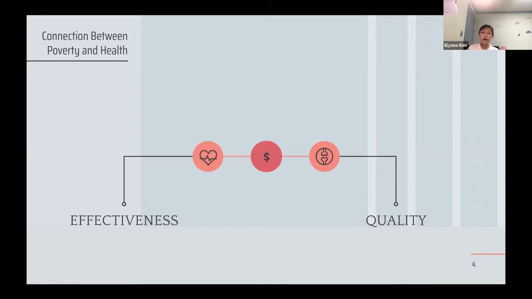And poverty can affect these two things because firstly, the effectiveness will drop very drastically compared to the medical treatment that we get in the current status quo. Especially in developing countries, the doctors are most likely going to be in a very low effective state because of the lack of education that individuals receive there.